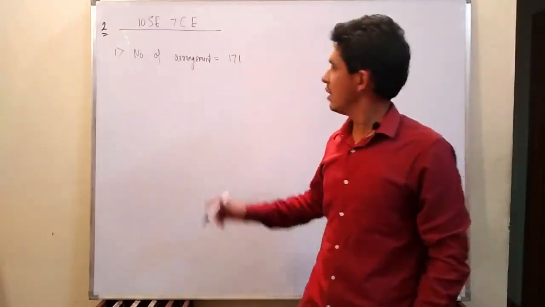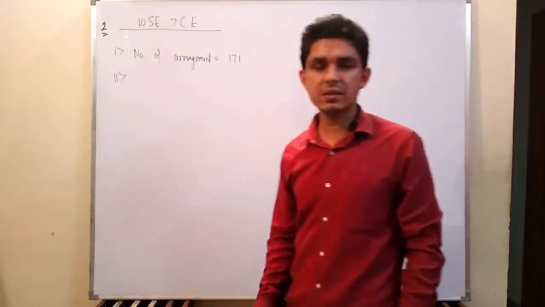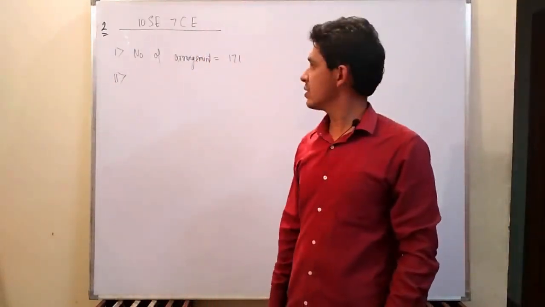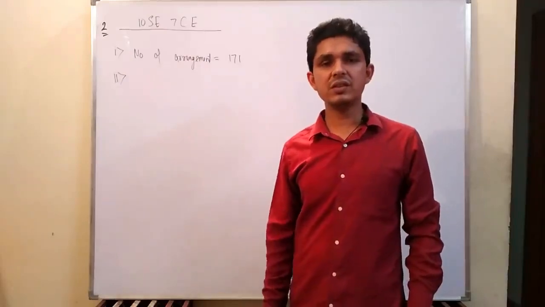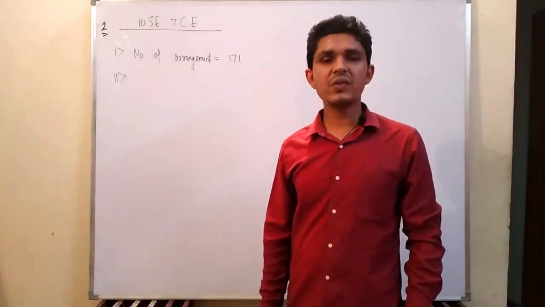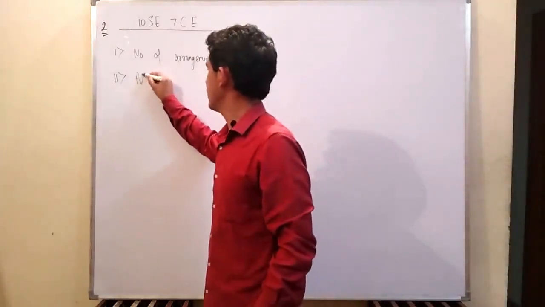Okay, coming to the second question in this category: there are 10 software engineers and 7 civil engineers in a line. What will be the number of arrangements such that all the civil engineers are together?